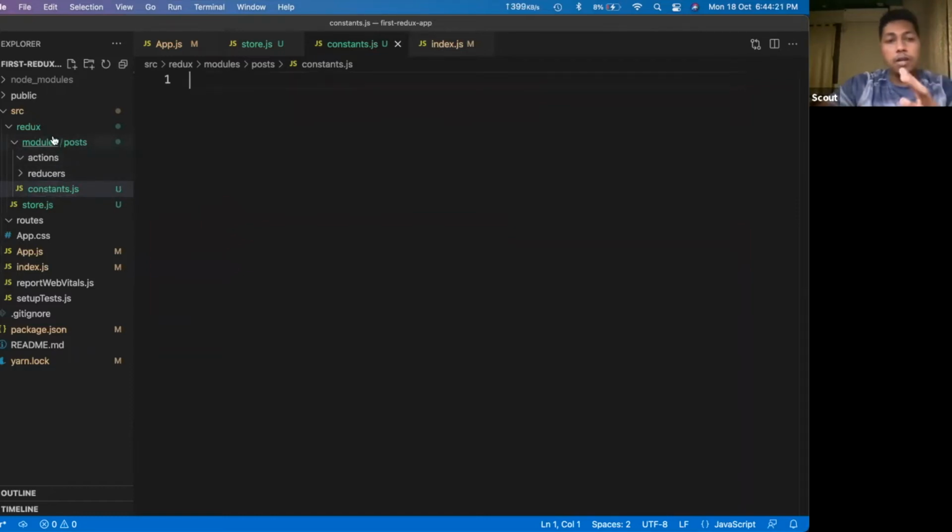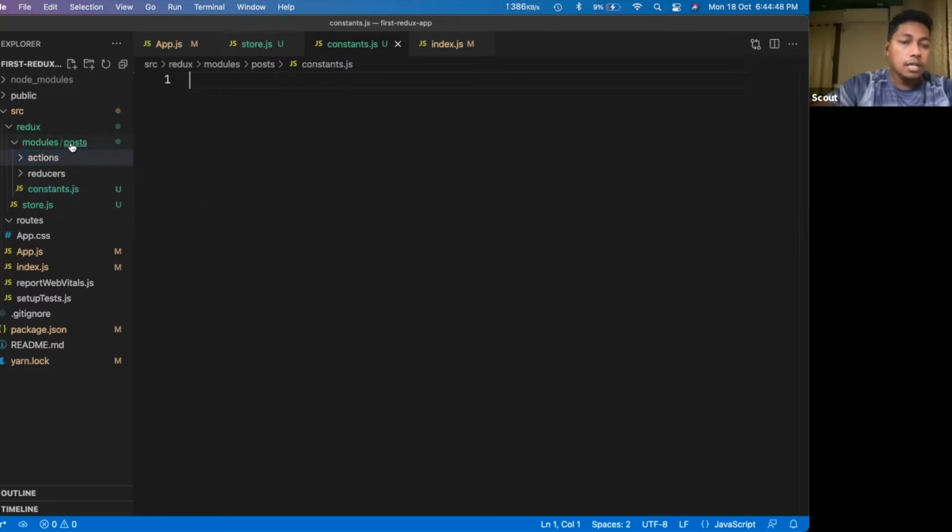Whenever we work on a large-scale application in our organization, we use this folder structure to better manage the components, reducer files and actions, because when the project grows, your number of reducers and actions will grow along with it. If you manage this folder structure, it will be easier for you to manage these things.